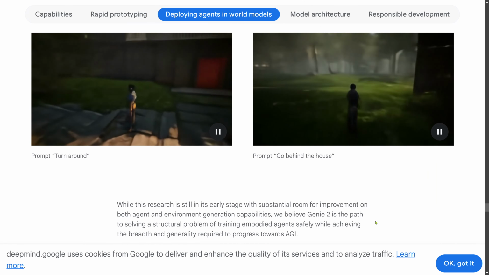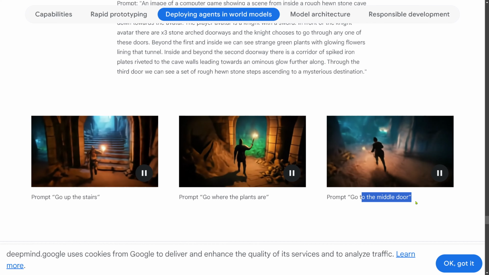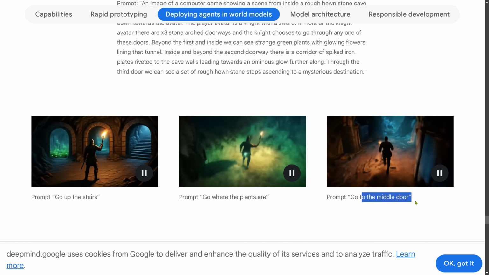So there will be a room, or as you see here, a doorway, where you can go now into the world where plants are. And go to the middle door. So it has the perfect semantic understanding of our text and images, and it generates this world based on the training data set that it has been pre-trained on.